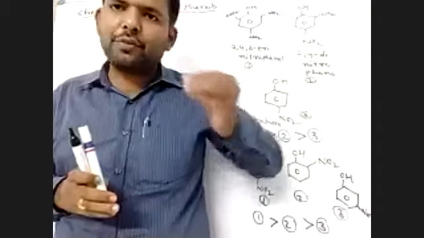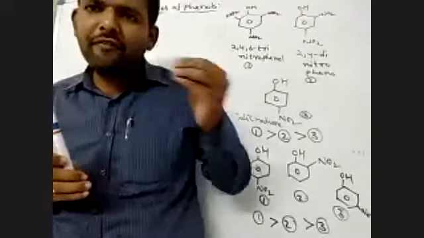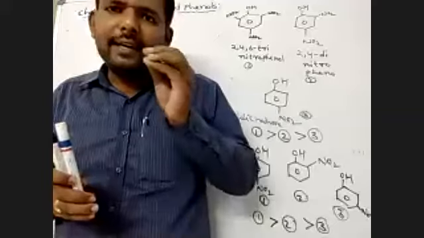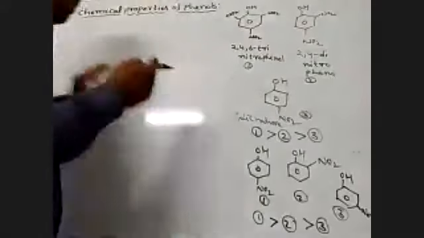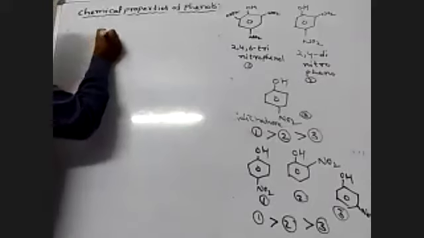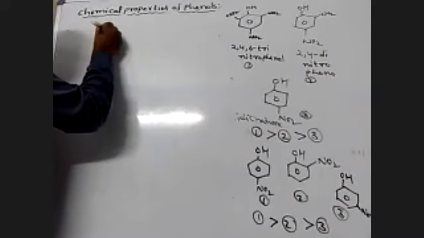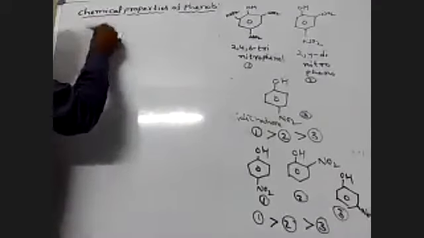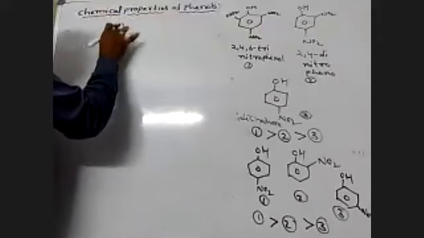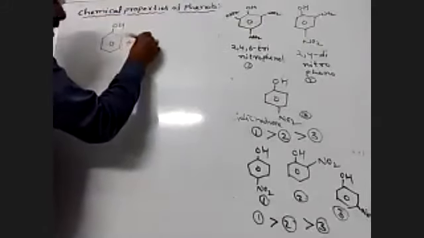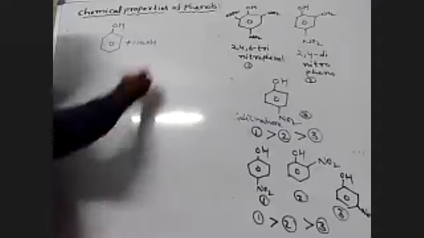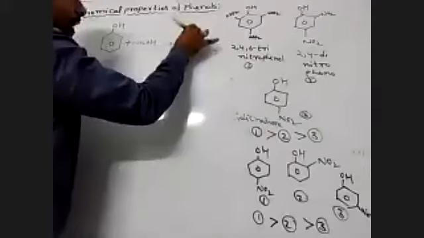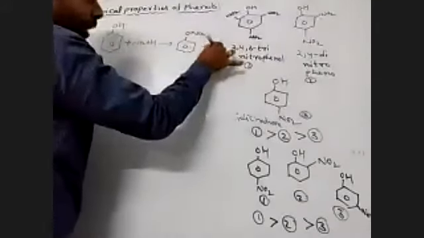Suppose phenol reacts with sodium hydroxide to give the phenoxide ion and water. So phenol is acidic in nature. It is simple, I will explain once again. Suppose we take phenol. Phenol reacts with sodium hydroxide, forming sodium phenoxide, ONa, and water.